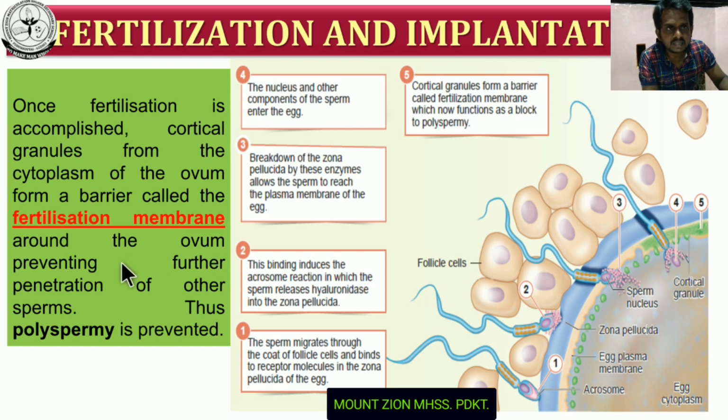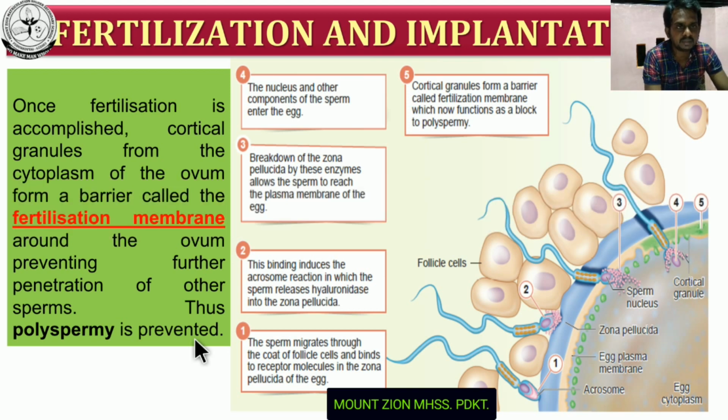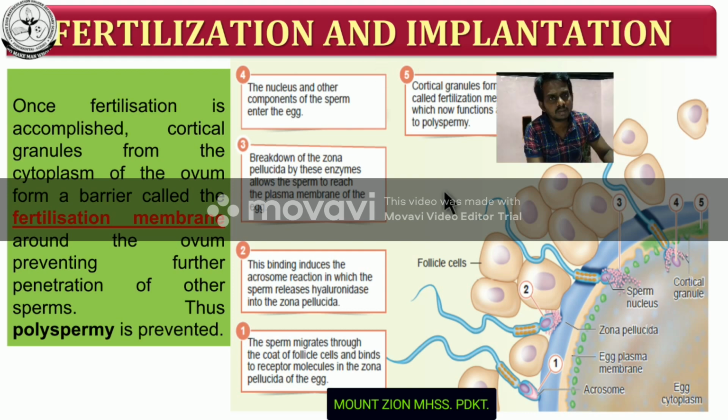So what is the significance of this fertilization membrane? It prevents further penetration of other sperms, thus polyspermy is prevented. Suppose there is no formation of this layer, or the fertilization membrane is absent, what will happen? It allows the entry of more sperm into the egg, resulting in the formation of 2 or more children. Okay, next slide.